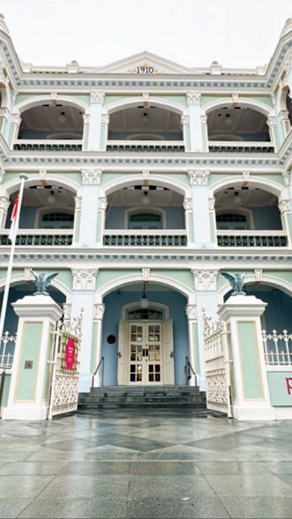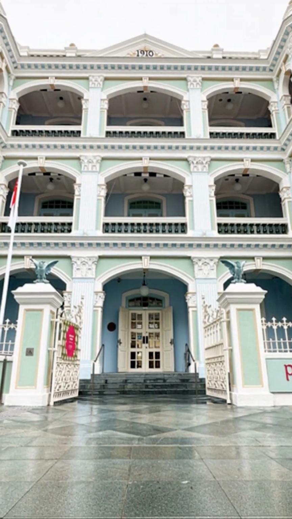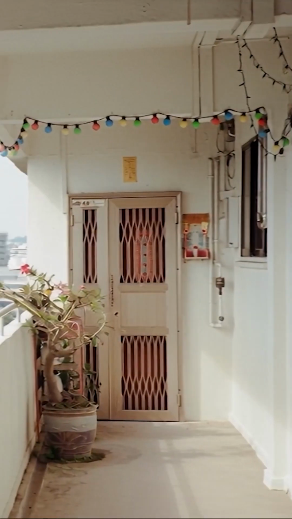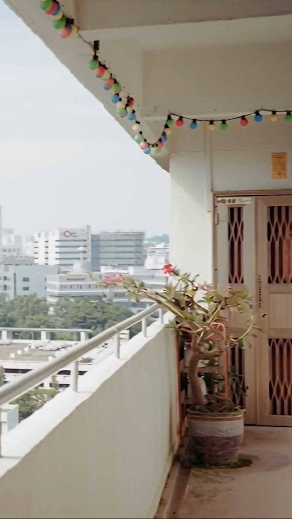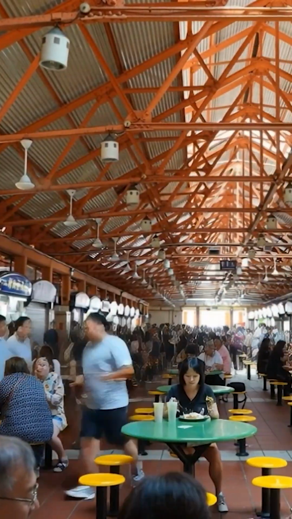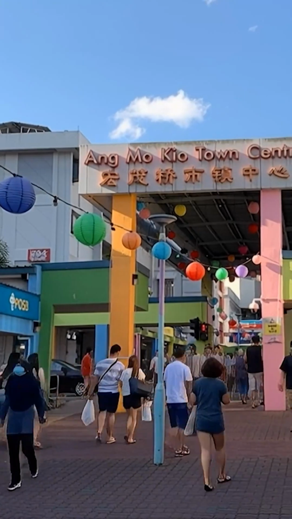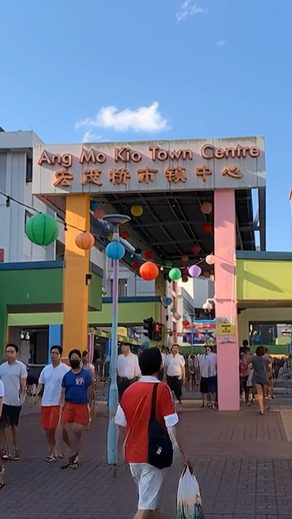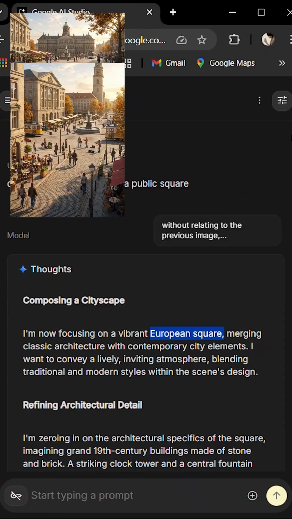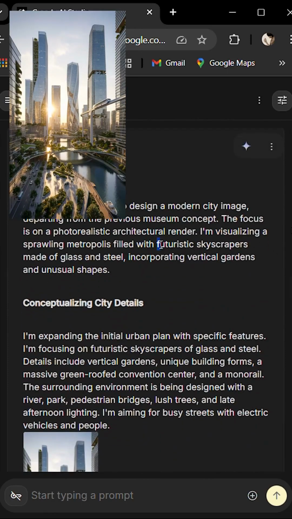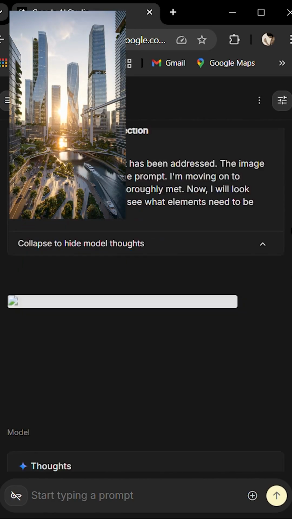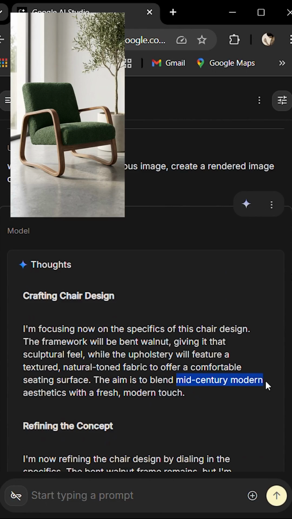Now, compare that to something like a shophouse museum in Singapore, or even real everyday spaces, like an HDB corridor or neighborhood market. These are the kinds of environments people actually move through every day, but they almost never appear in AI's imagination. The same thing happens if you ask for a public square, a park, or even a chair. You keep getting a tiny slice of global design culture on repeat.